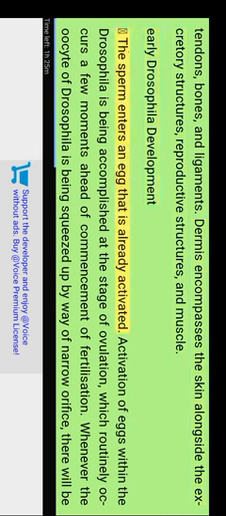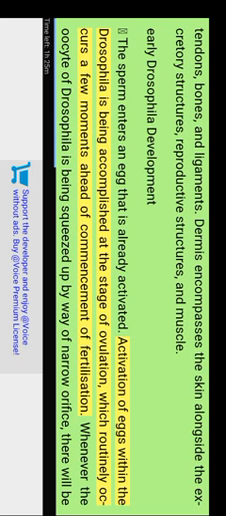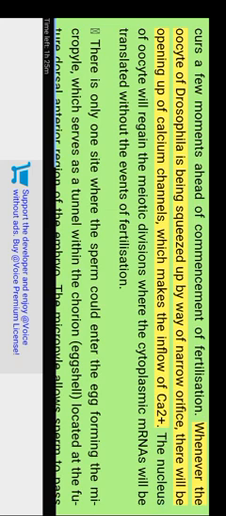Early Drosophila development. The sperm enters an egg that is already activated. Activation of eggs within the Drosophila is accomplished at the stage of ovulation, which routinely occurs a few moments ahead of the commencement of fertilization. Whenever the oocyte of Drosophila is squeezed through a narrow orifice, calcium channels open up, which makes for the inflow of Ca2+.